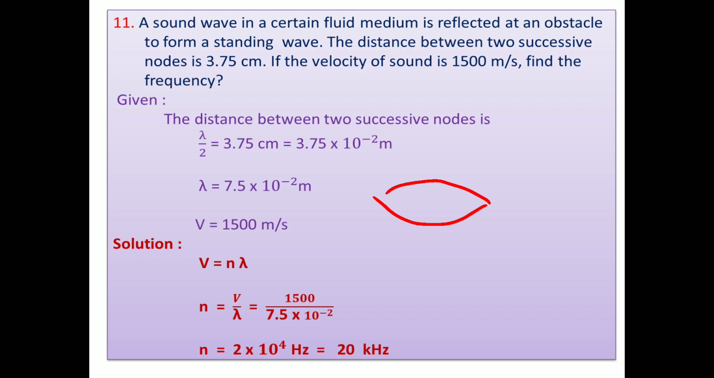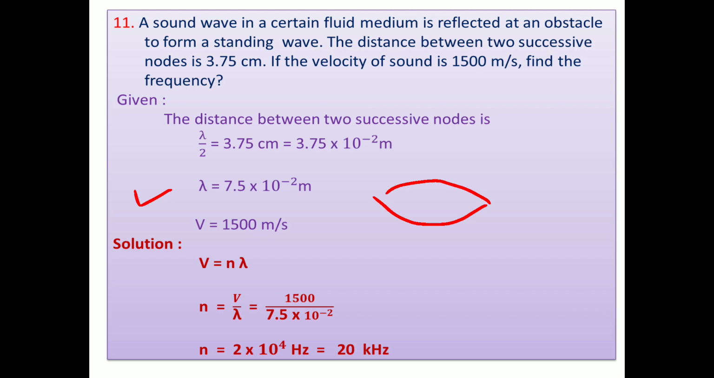The distance between successive nodes means lambda by 2 equals 3.75 centimeter. Convert it into meter, that is 3.75 into 10 raised to minus 2 meter. It is not necessary to take it as 0.0375 meter, which is complicated. Directly take 10 raised to minus 2. Thereafter, lambda equals what? Multiply by 2, then 7.5 into 10 raised to minus 2 meter.